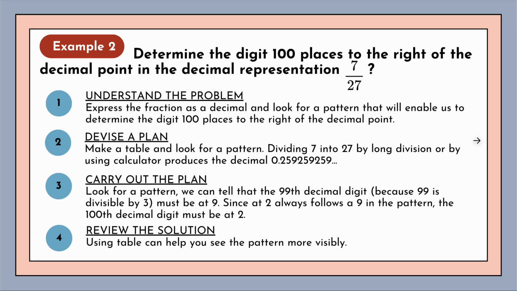Next problem. Determine the digit 100 places to the right of the decimal point in the decimal representation of 7/27. Understanding the problem, you know that expressing a fraction as a decimal sometimes gives you a pattern. Since this is a fraction, most of the time it will really give you a pattern in the decimal part.